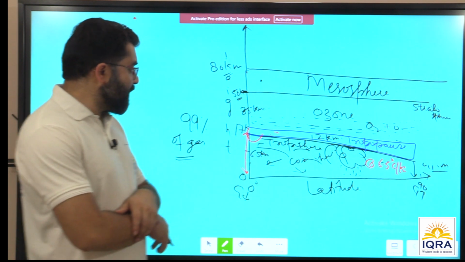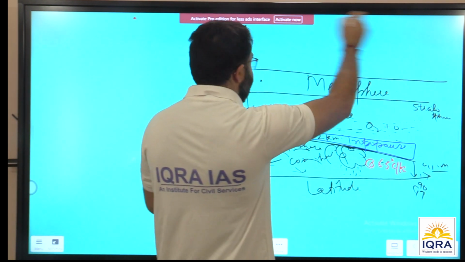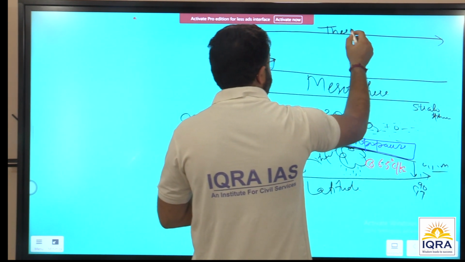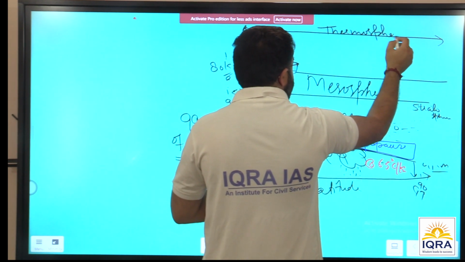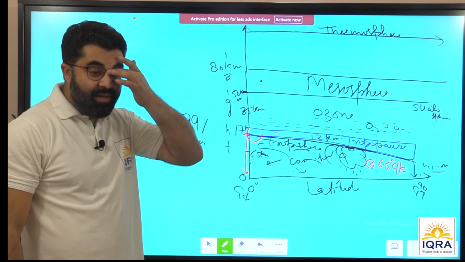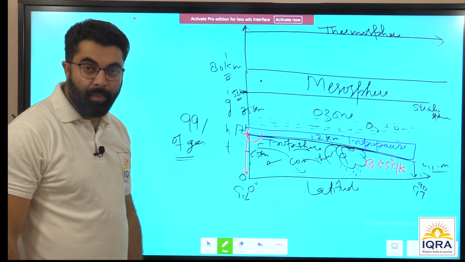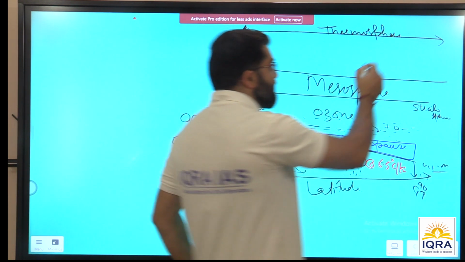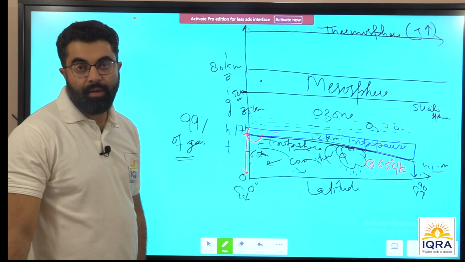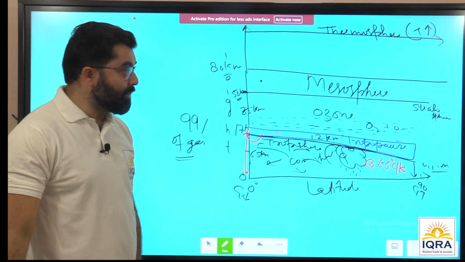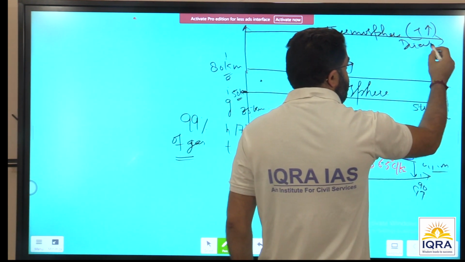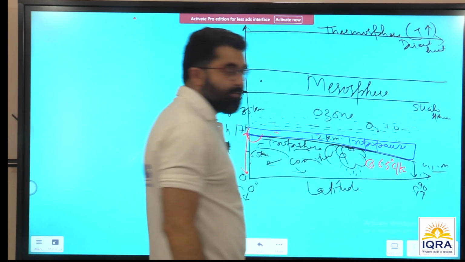And then when we go beyond the mesosphere, there is this massive, very important layer that we have to discuss now, that is called the thermosphere. The word thermosphere means temperature should be higher. It's beyond 80 kilometers to 200, 300, 400 kilometers, like that. Now the thermosphere has very high temperature. This high temperature is because of the direct heat of the sun. Direct heat coming from the sun.